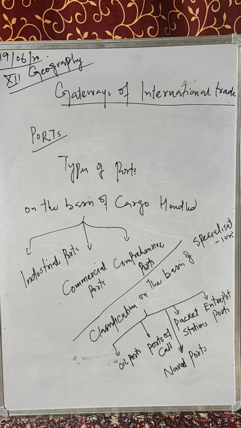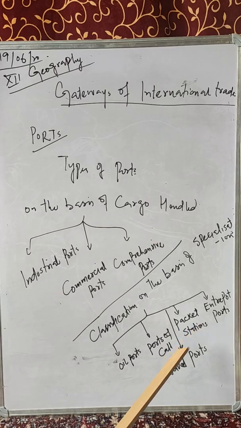Second is the ports of call. These are those ports which were originally developed as calling points, at those places where many oceanic routes merge. For example, you must have heard the name of Honolulu, or Aden, or Singapore. Those ports originally developed as calling points on the main sea routes where ships used to anchor for refueling, for watering, or for taking food items.